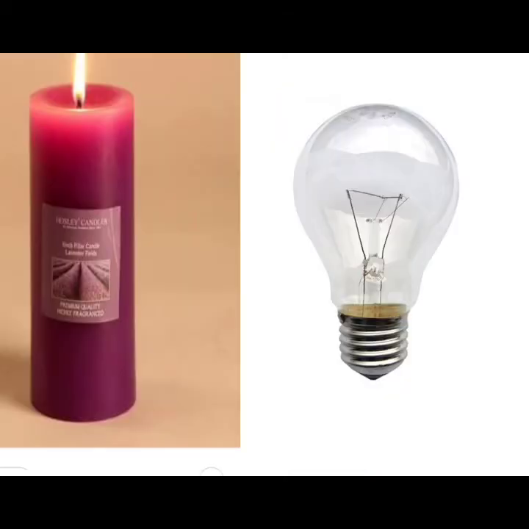Incandescent sources. When certain objects are heated to a high temperature, they begin to emit light. The glowing of a hot iron rod is a kind of incandescent light. For example, a candle, an incandescent lamp. If you think of a candle, it burns itself to produce light.